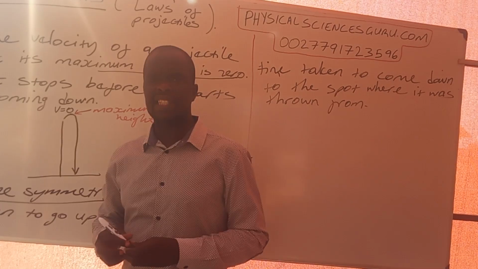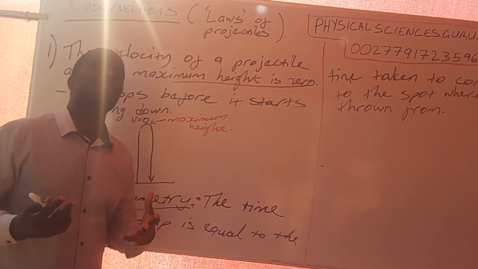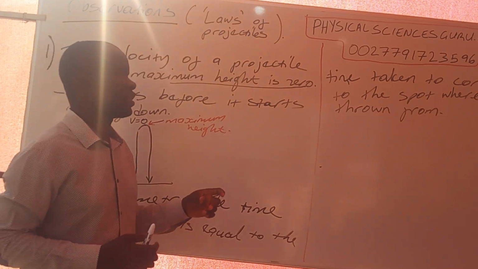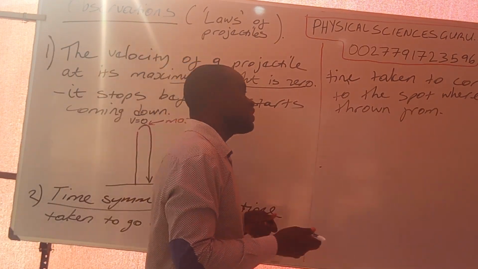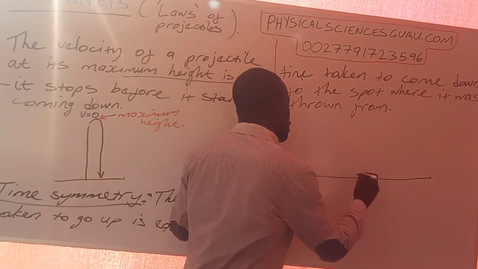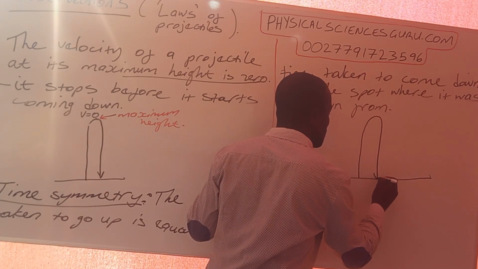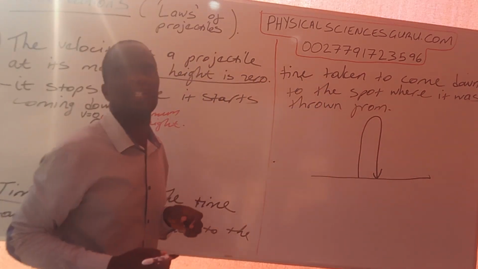I want you to log that in your minds. It's very, very important. We are going to use it to simplify very, very complicated problems. What are we saying? We are saying that on our sketch diagram of a projectile, we are separating the upward arm from the downward arm.